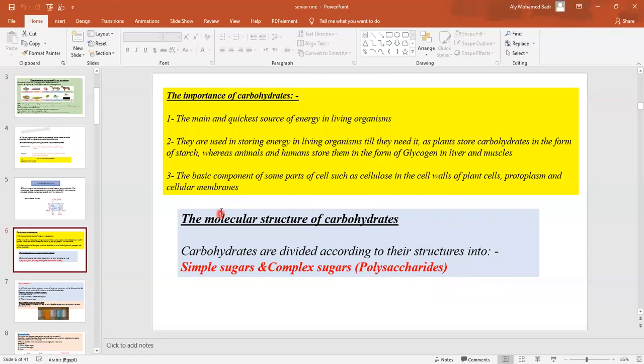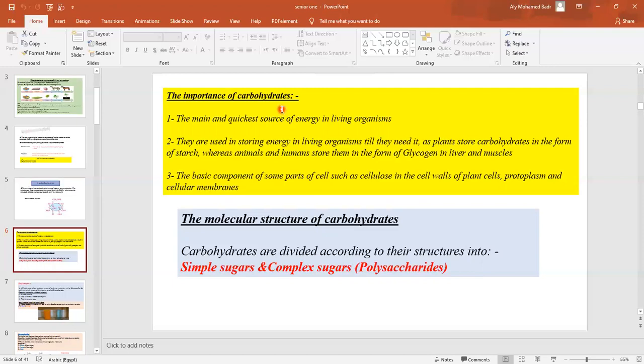Okay, what is the importance of carbohydrates? We knew that they are biological macromolecules formed of small molecules. The smaller units, or the building units, of the carbohydrates are the monosaccharides. So are carbohydrates important to us?